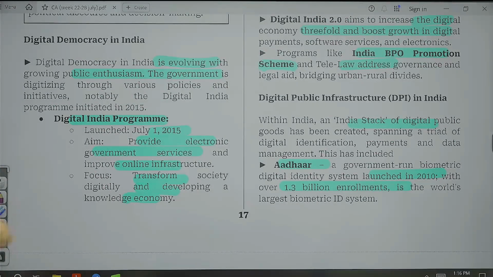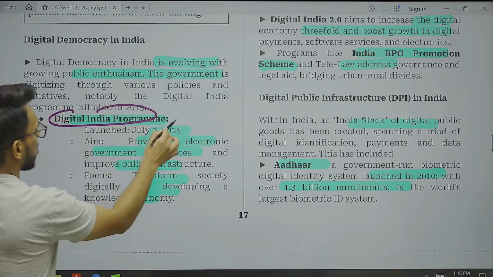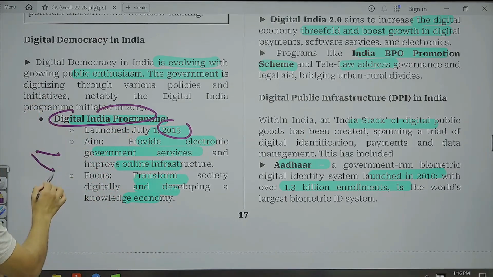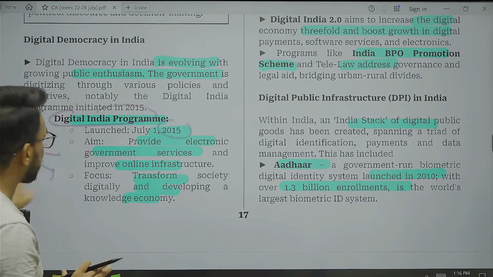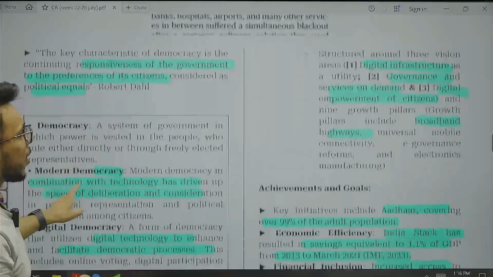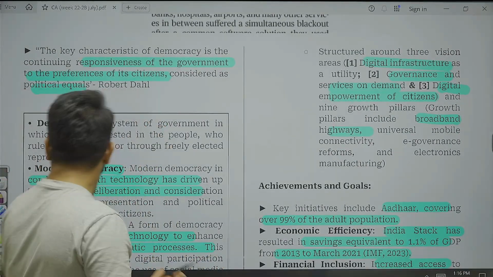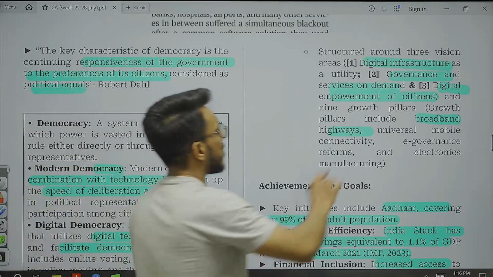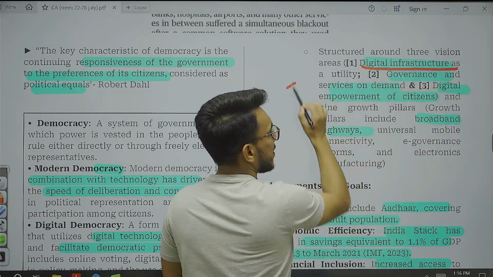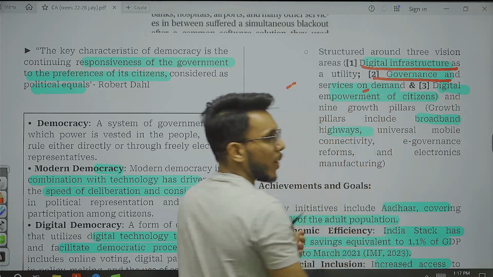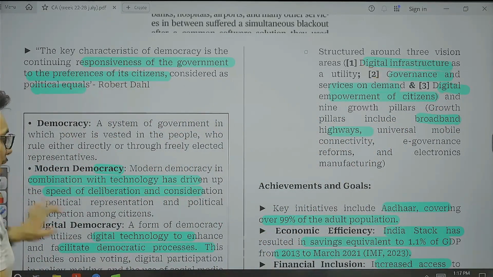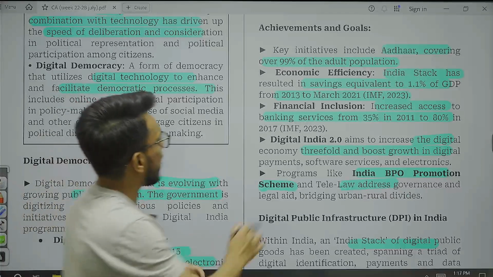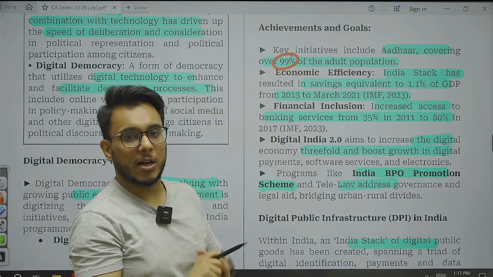Now, the proliferation of digital democracy that has happened in India is largely after the Digital India program that got launched post 2015. The Digital India program aims to provide government services to the citizen through digital technologies. Digital India is oriented on three key pillars. Number one, digital infrastructure is to be developed. Governance and services on demand are to be provided digitally. And the third is digital empowerment of the citizens. Aadhaar card today covers 99% of the adult population, which is an online digital ID.